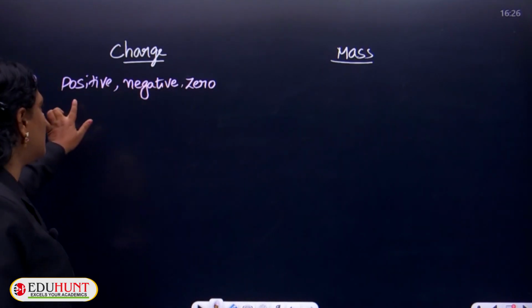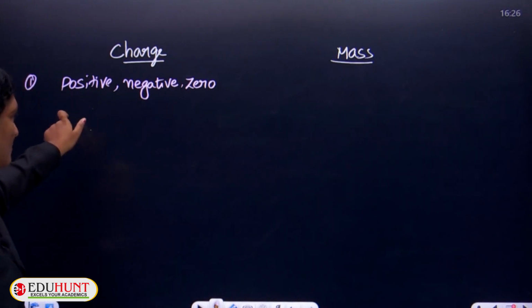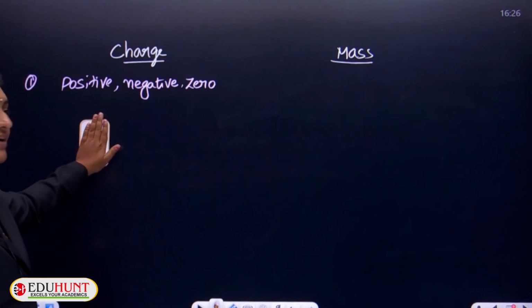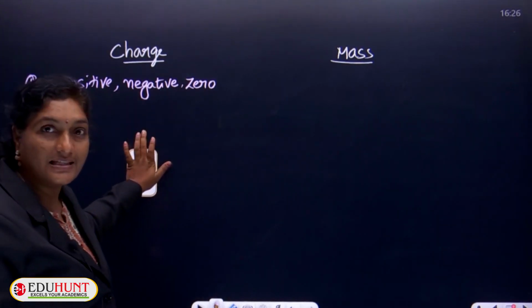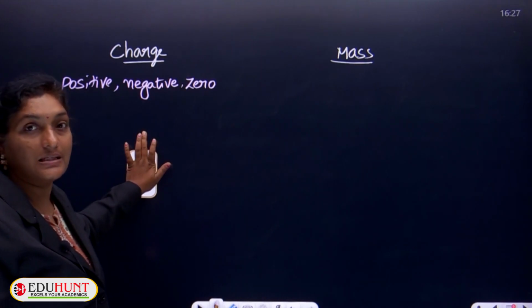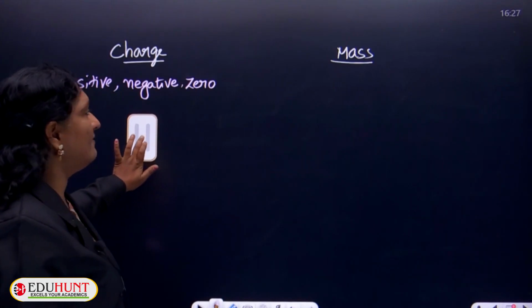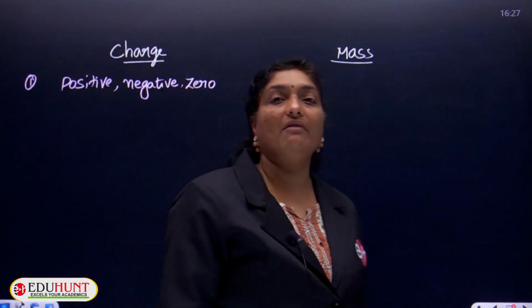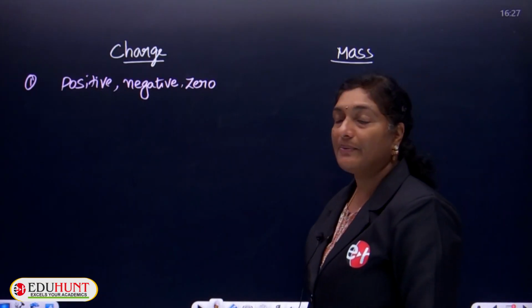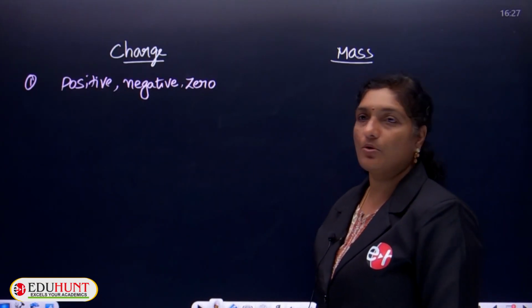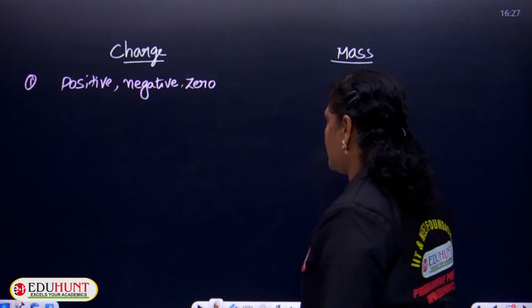What is positive charge? Less number of electrons means positive. If a body loses electrons, then it has a deficiency of electrons and hence it is positively charged. If a body gains some number of electrons, its charge is negative, then it is a negatively charged particle. If a body has an equal number of electrons and protons, then the charge is neutral, that means zero charge.